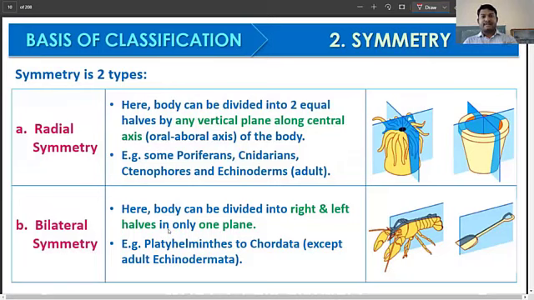If the organism can be divided into two equal halves from a single plane, then it is called bilateral symmetry. It is from one plane. But when we talk about radial symmetry, what we are saying is, if the organism can be cut into two equal halves from more than one plane, right? So here we are going to have multiple planes. When the organism can be divided into two equal halves from more than one plane, we call that radial symmetry.